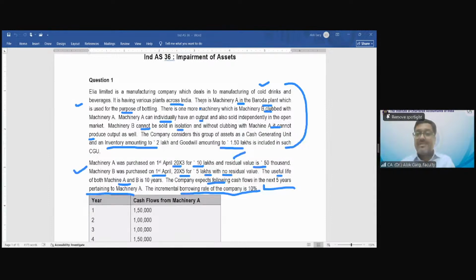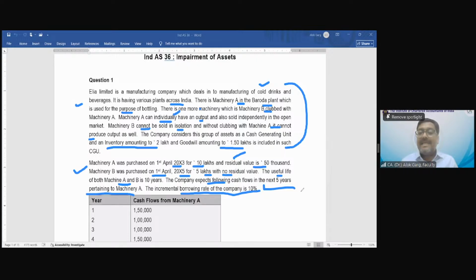See, in the question, it is very clearly written. Machine A can individually have an output and can also be sold independently in the open market. Machine B cannot be sold in the open market, and without clubbing with machine A, it cannot produce output as well. Right? Clear? Yes, sir.